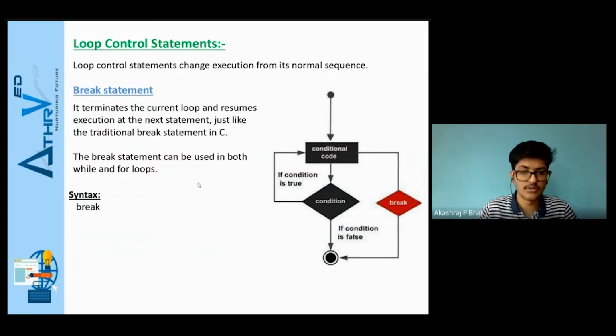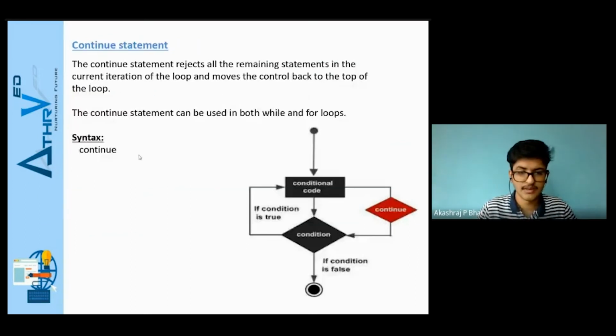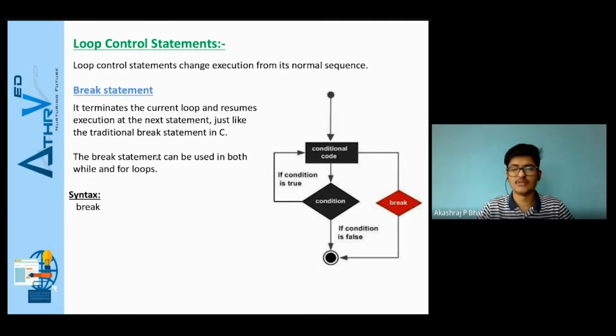As soon as the execution starts the loop, if a break is there, the entire loop will stop there itself. Normally we will be using break and continue when we deal with loops if we have particular conditions. Break in Python is similar to that of C programming. Even in C we have the break control statement. Break can be used in both while and for loops. The syntax here is lowercase break.